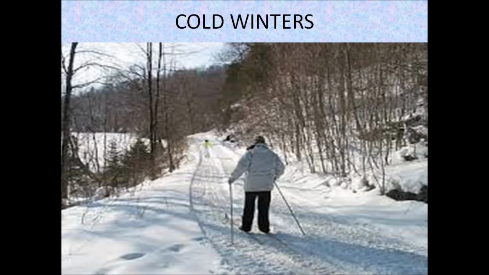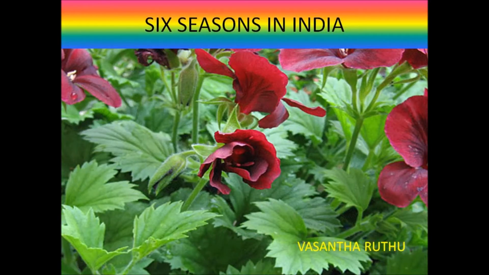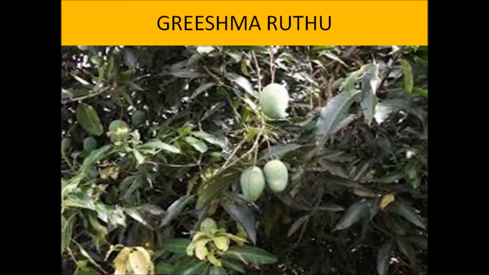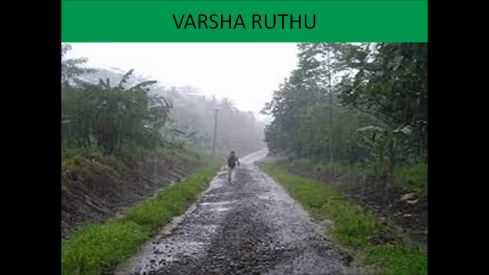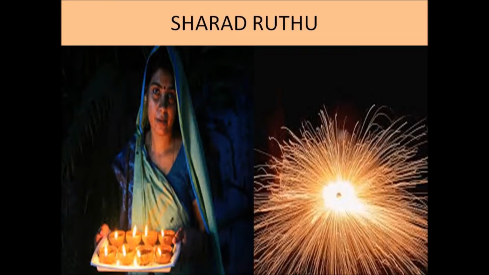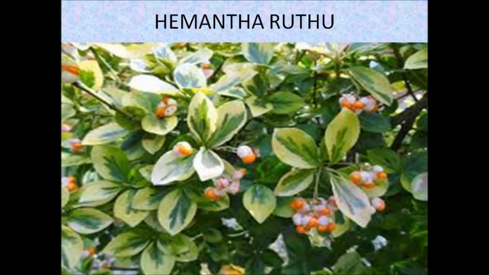Ancient Sanskrit literature divides the year into 6 seasons, adding an intermediate season between each of the 3 main seasons. These are called ritus. The 6 ritus are Vasanta, Grishma, Varsha, Sharad, Hemanta, and Shishira. Each season is associated with certain agricultural operations and festivals.